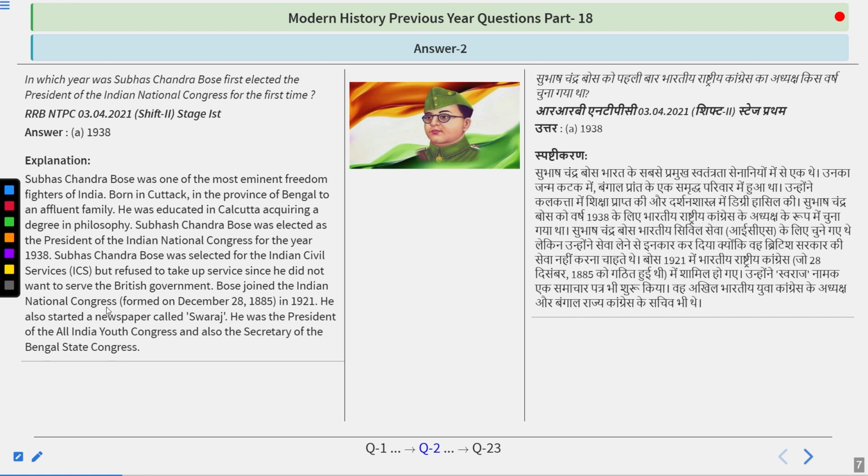Bose joined the Indian National Congress, formed on December 28, 1885, in 1921. He also started a newspaper called Swaraj. Remember, Swaraj was the newspaper of Subhash Chandra Bose, while Hind Swaraj was a book written by Mahatma Gandhi. He was the president of the All India Youth Congress and also the secretary of the Bengal State Congress. Later, in 1939, he was re-elected as the president of the Indian National Congress, but resigned. After that, he created the All India Forward Bloc.